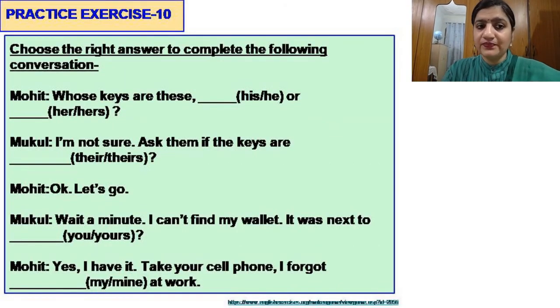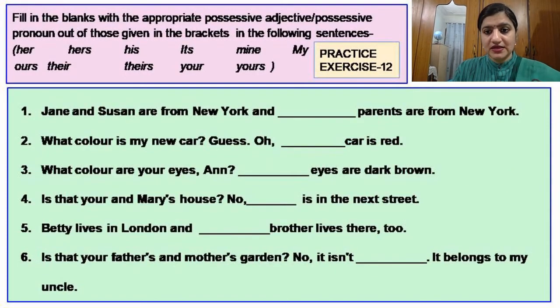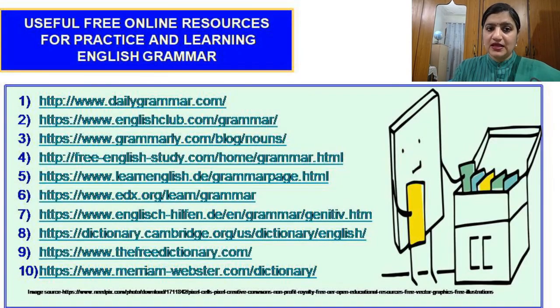Exercise number 10, you have to choose the right answer to complete the following conversation. Then in exercise 11, you have to fill in the blanks with the appropriate possessive adjective or possessive pronoun out of the words given in the brackets. And this is again the same as the previous exercise. And these are the useful free online resources for practice and learning grammar.